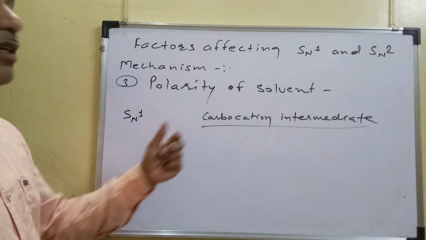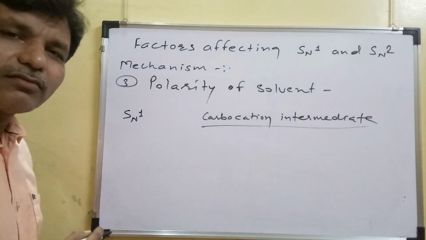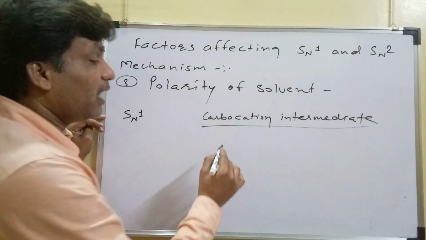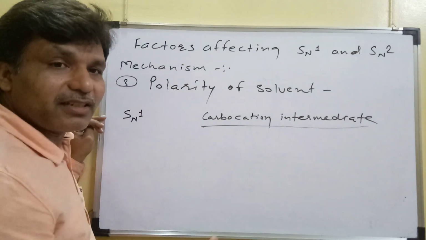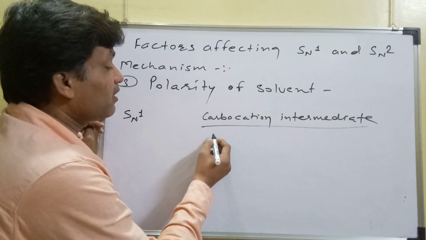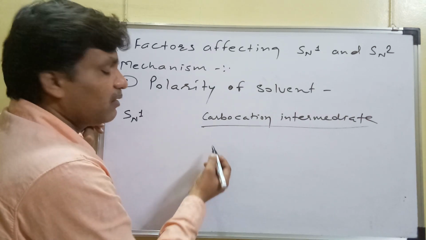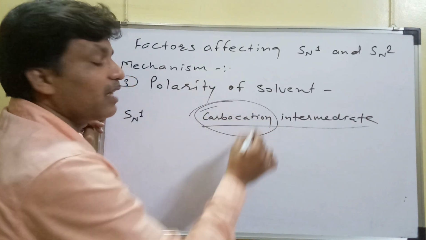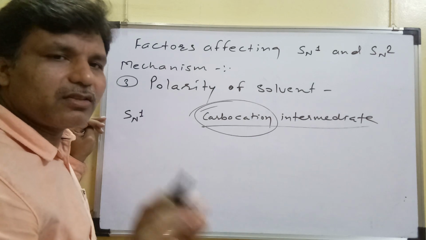And you know that the ionizing solvent stabilizes the ion through solvation, or we can consider this carbocation will be stabilized by the ionizing solvent.